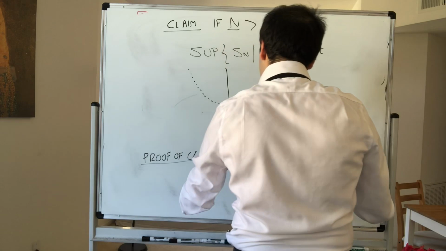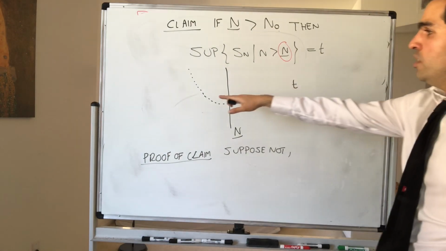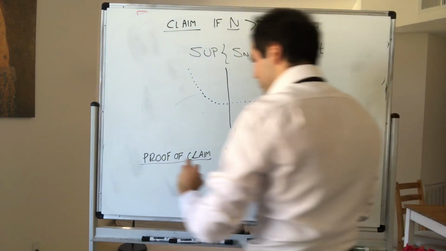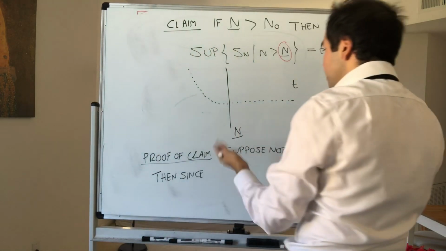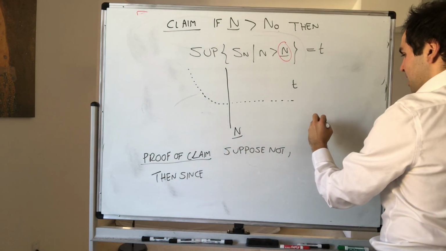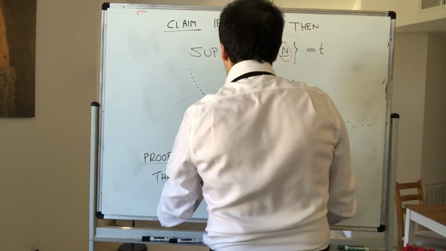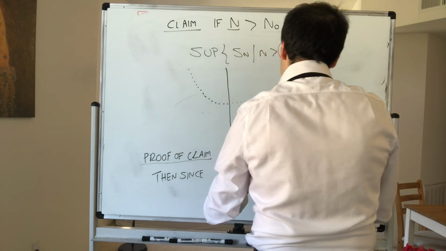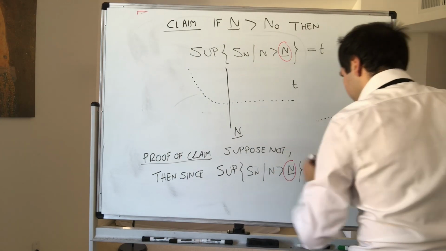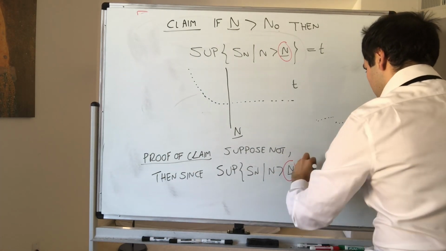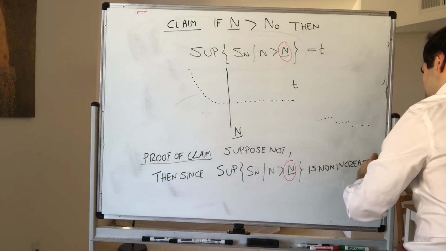So suppose not. Then what do we have? Well, we know this sequence is non-increasing. So again, suppose it is not eventually constant. So it looks maybe like that. It might be constant and it goes down, and it might be constant and it goes down. Then, since this sequence, the supremum of S_n, where n is bigger than capital N, is non-increasing, what does that mean?